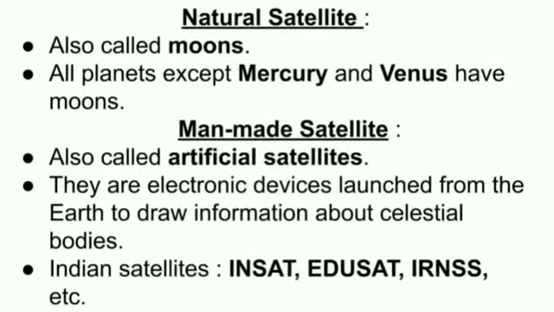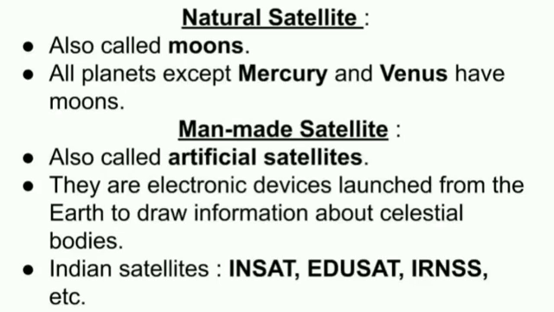Natural satellite: all the planets except Mercury and Venus have their moons. Here for example I can tell you that Earth has 1 moon, Mars has 2 moons, whereas Jupiter has 16 moons. Man-made satellite or artificial satellite.